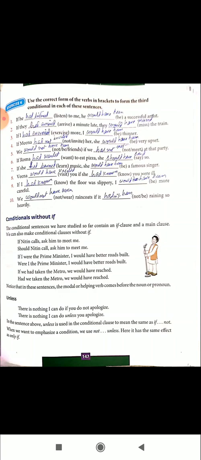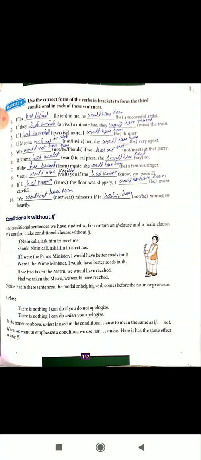Conditionals without if. Normally we use if with the conditionals, but sometimes we do not use if. That is a stylish usage. Instead of if, we use what? Look at the sentence.